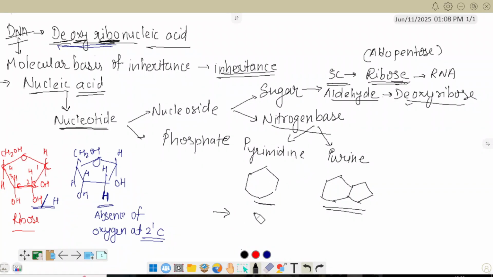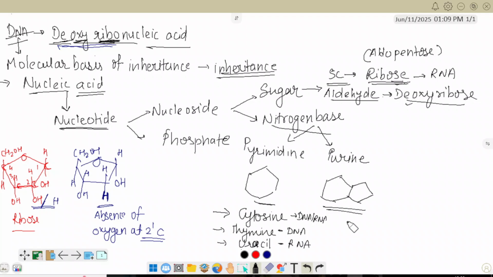Examples of pyrimidine are cytosine, thymine and uracil. Cytosine is present in both DNA and RNA, while thymine is only present in DNA and uracil is only present in RNA.